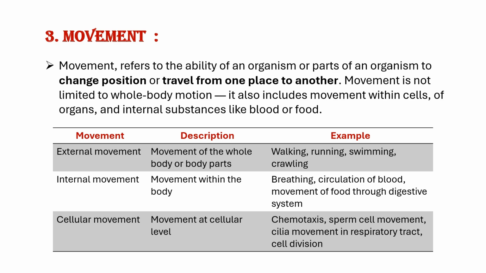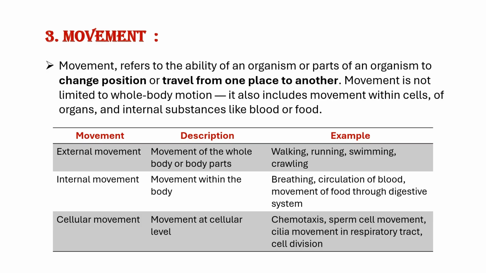Next is sperm cell movement. Sperm cells will move using a tail-like structure called flagellum. Their movement is essential for reaching and fertilizing the egg during reproduction. Next is cilia movement in the respiratory tract. Cilia are tiny hair-like structures. They help to trap the dust and dirt particles or bacteria out of the lungs, keeping our respiratory system clean.